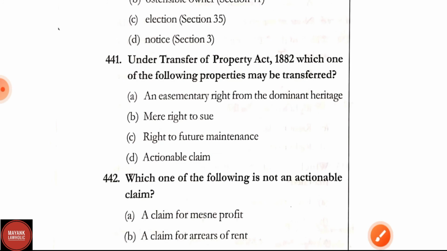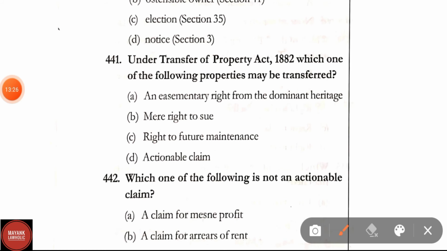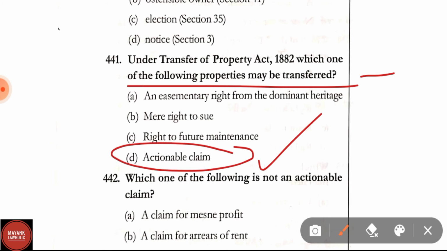Question number 441. Under the Transfer of Property Act, which one of the following properties may be transferred? Options are an easementary right from the dominant heritage, mere right to sue, right to future maintenance, actionable claim. Correct answer is option D, that is, actionable claim.